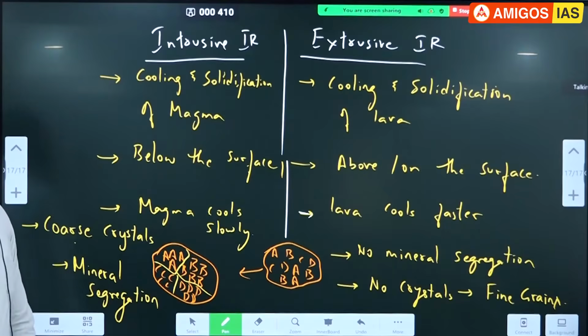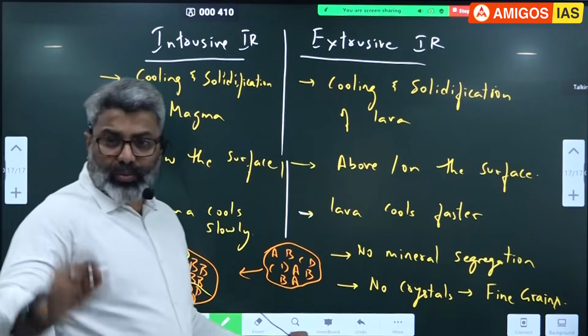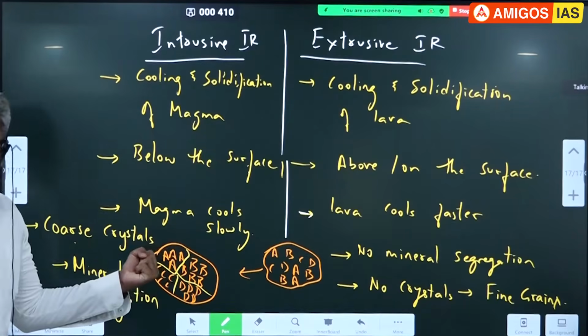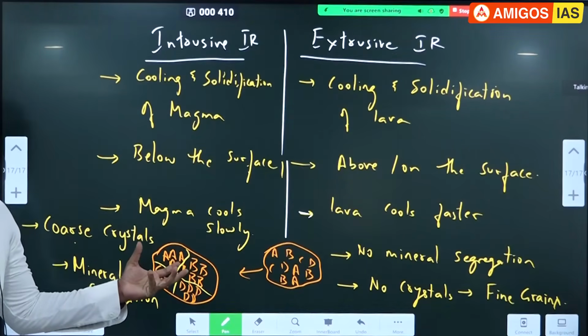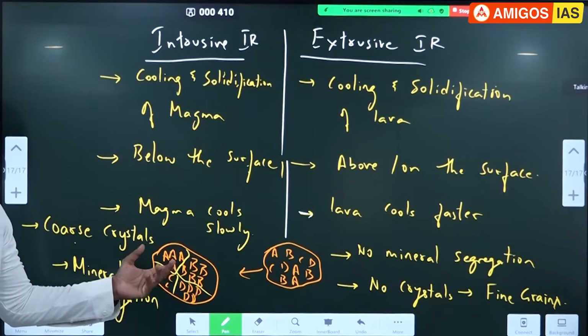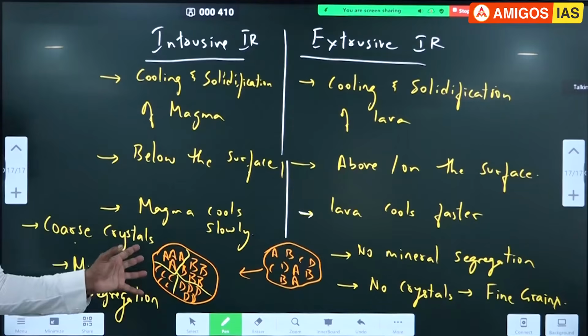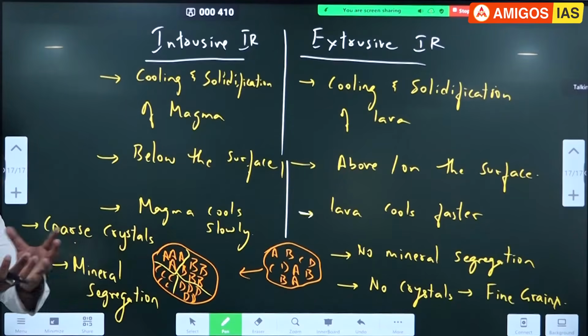Fine grains means the minerals inside are very minute. Whereas here minerals will cluster together, forming larger coarse crystals. Can I show them first? Photo. The crystal growth I'll show you, how the crystals form inside.